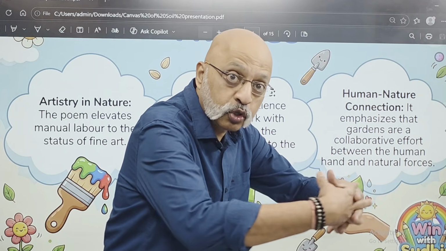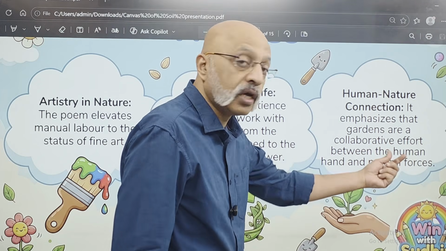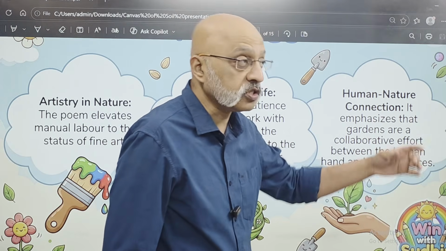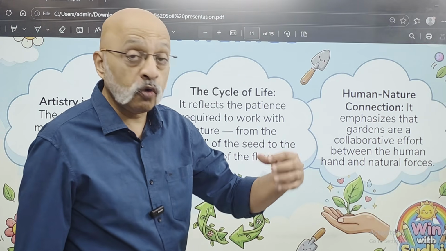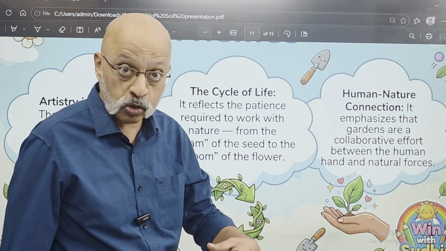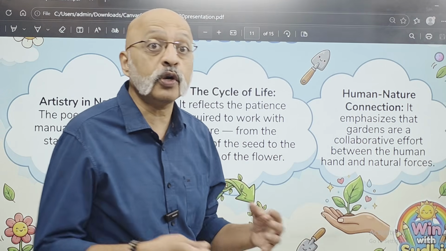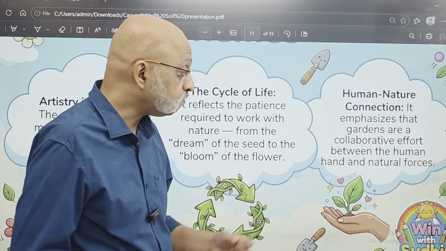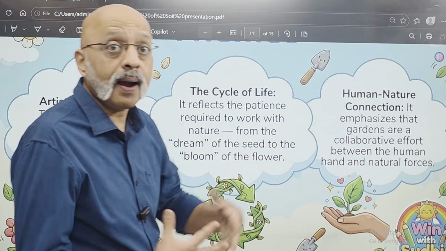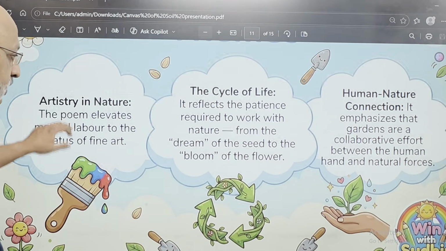Then the third theme of human nature connection, it emphasizes that gardens are a collaborative effort. You collaborate, you come together, you work together between the human and natural forces. You need the benevolence, you need the help of Mother Nature also. Benevolence means support, okay, kind support, and you need to put in the effort yourself also, right? So it is a combined collaborative effort.